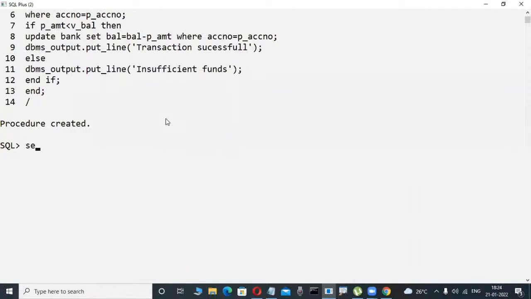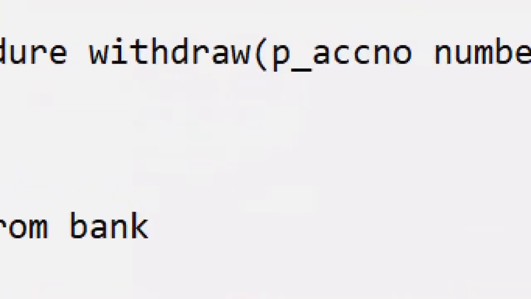Now check it out. Observe it here. Here I'm executing, exec procedure name withdraw. Okay, fine. I'm calling this procedure withdraw. You may not have an idea about all this, just observe it here. Withdraw is the name of my program that I'm giving.